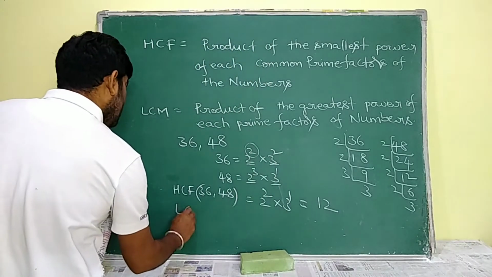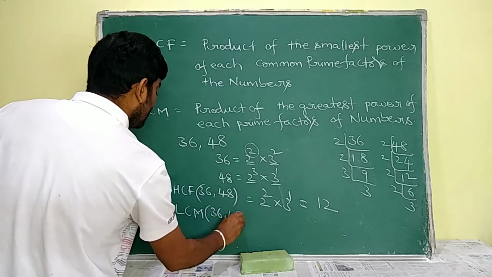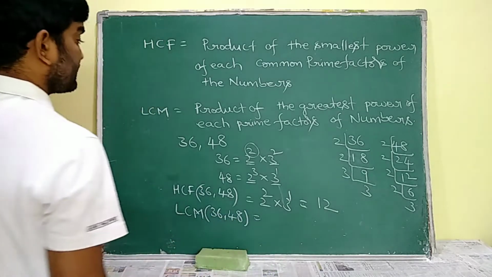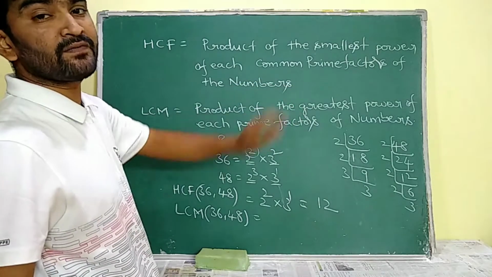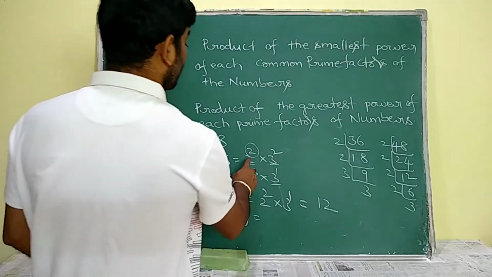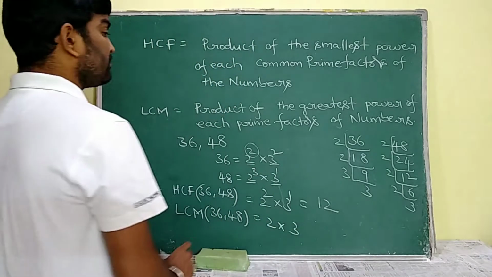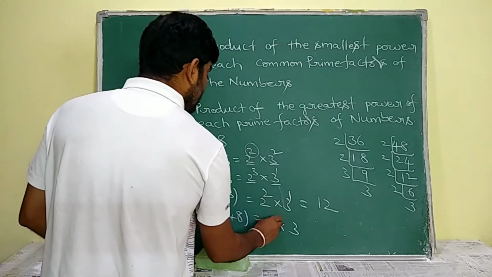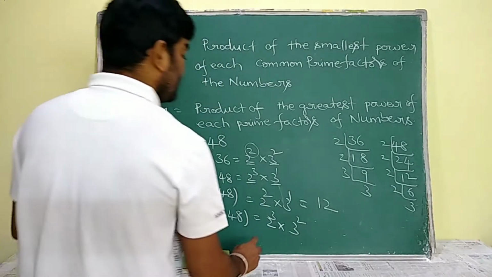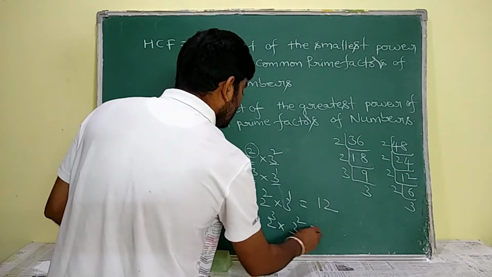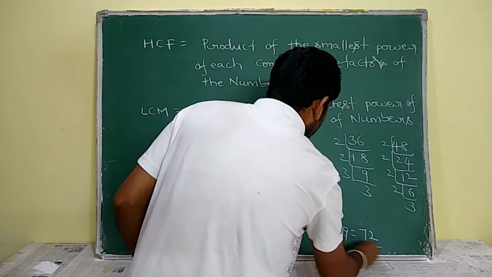Now coming to LCM. The LCM of 36 comma 48 is going to be expressed as the product of the greatest power of each prime factor of the numbers. How many different prime factors are we having here? 2, 3. Now we have to write its greatest powers. 2 is having its greatest power as 3 and 3 is having its greatest power as 2. So that is why 2 cube into 3 square, that is 8 into 9, that is equal to 72.